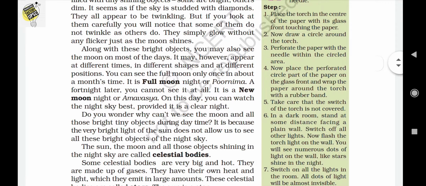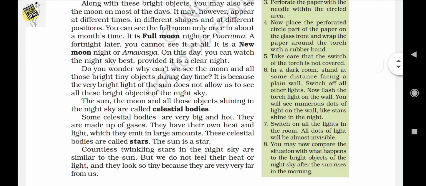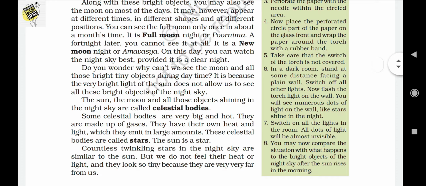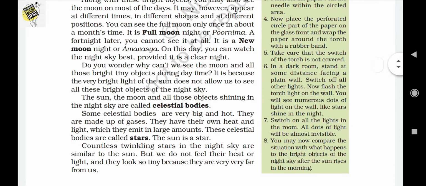Okay. Next, we are moving to the next subtopic, that is celestial body. So what is a celestial body? The sun, moon and the other objects shining in the night sky are known as celestial bodies. Some celestial bodies are very big and hot. They are made up of gases, and some have their own heat and light. These celestial bodies are called stars. Sun is also a star.